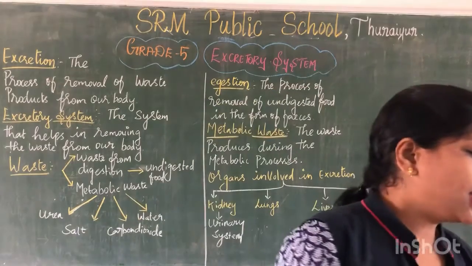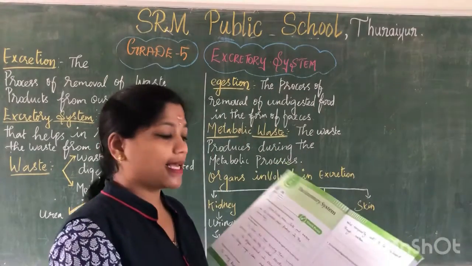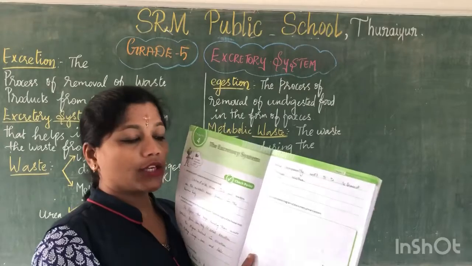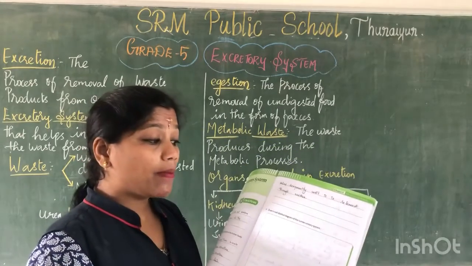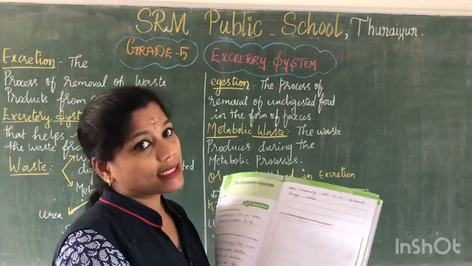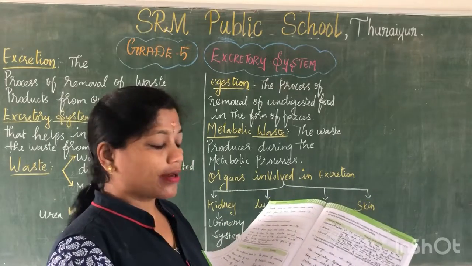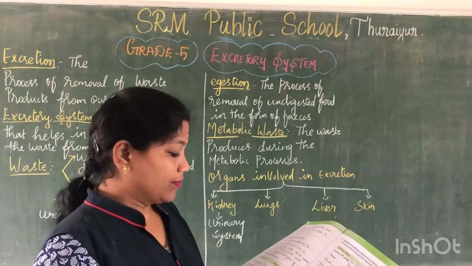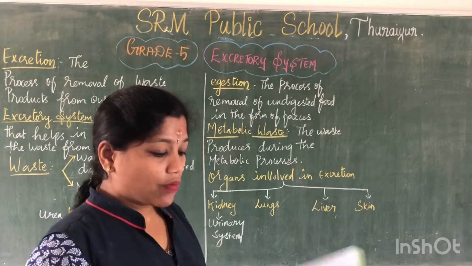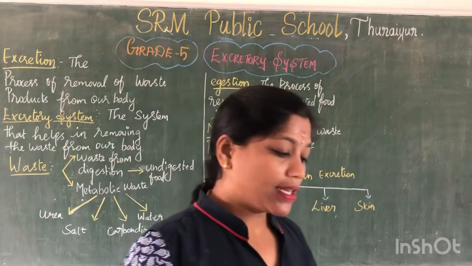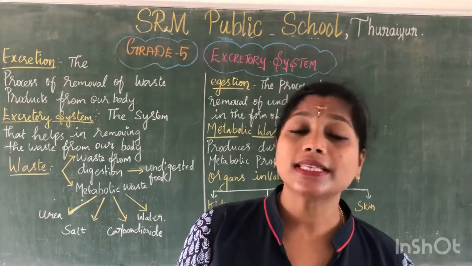And I'll give you the book back exercises. The 4th question is in your workbook. Draw a well-labeled diagram of the urinary system. You need to draw it. Clear, all of you? Clear, guys, with this? All other answers I will be sending. A scanned copy will be sent to you.